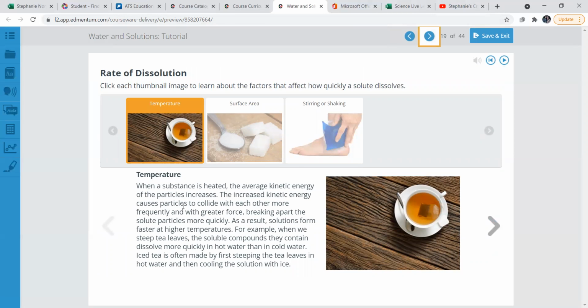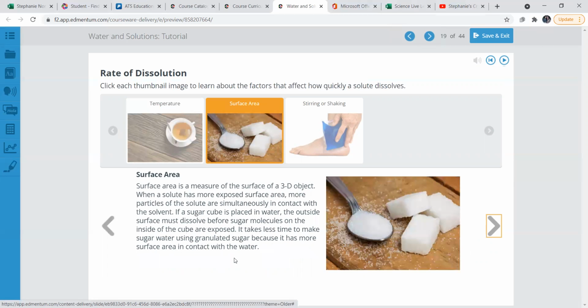Temperature. Some factors affect how quickly a solute dissolves. Temperature, when a substance is heated, the average kinetic energy of the particles increases. Meaning that it breaks the particles apart more quickly, and they can dissolve a little bit faster. So that's why when making tea, the tea bag would dissolve faster.